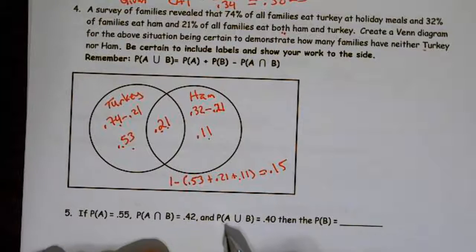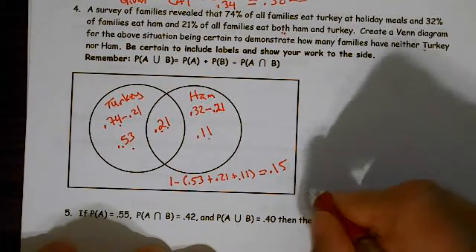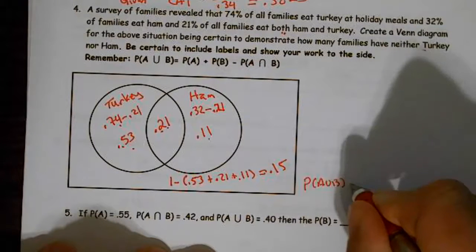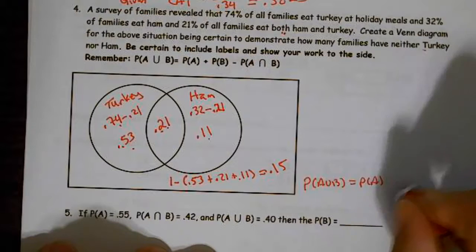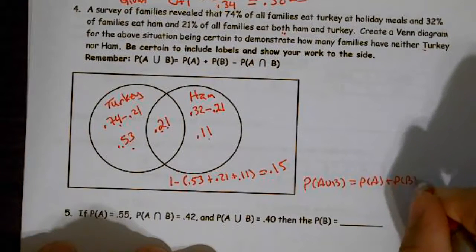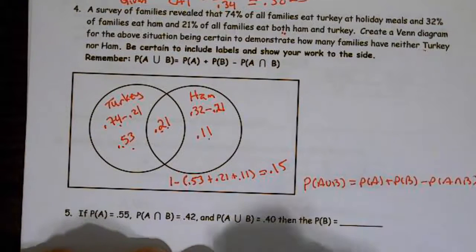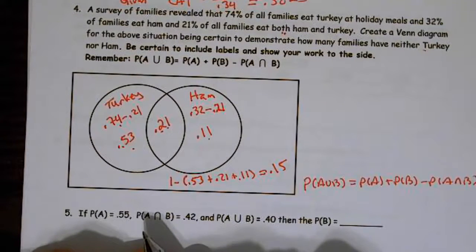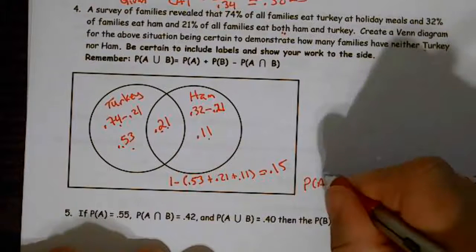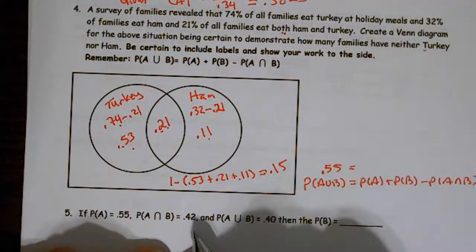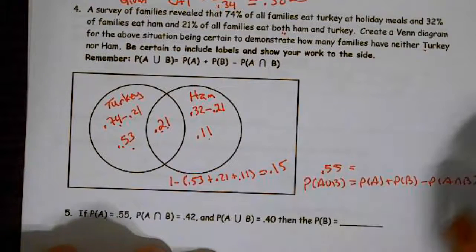All right, so now they give me the A union B formula. So that means I need to be writing that down. The probability of A union B equals the probability of A plus the probability of B minus the probability of A and B. All right, so they tell me A is 0.55. They tell me my intersection is 0.42.